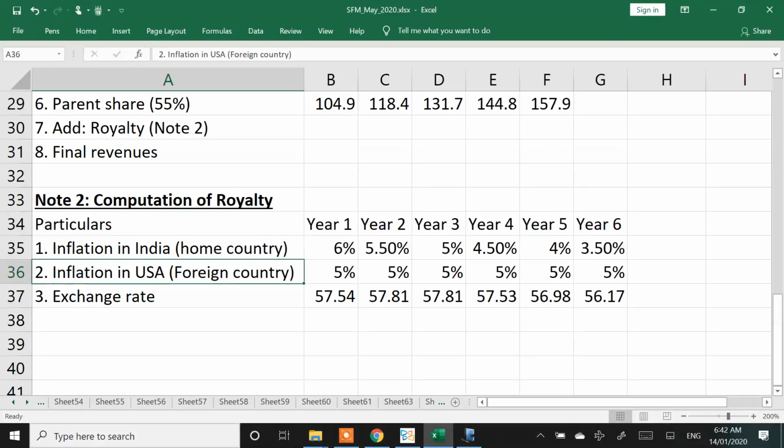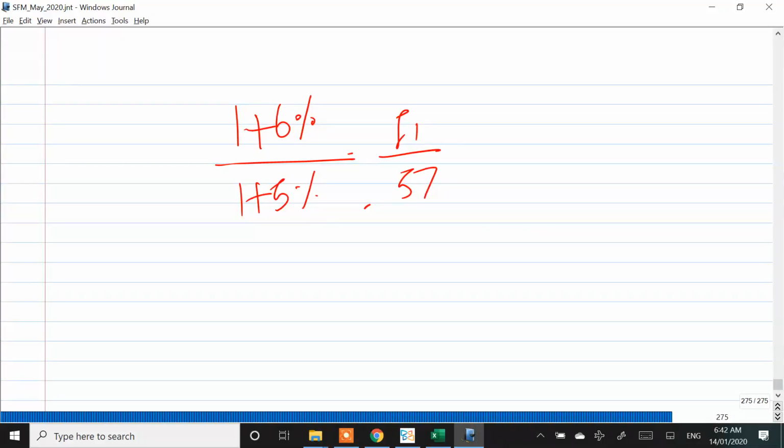Forecast the exchange rates. This is the calculation: 1 plus 6% divided by 1 plus 5% is equal to F1 by 57. This will give you F1. Then 1 plus 5.5% divided by 1 plus 5% is equal to F2 by F1. Then 1 plus 5% divided by 1 plus 5%. Then 1 plus 4.5, 1 plus 4, 1 plus 3.5.